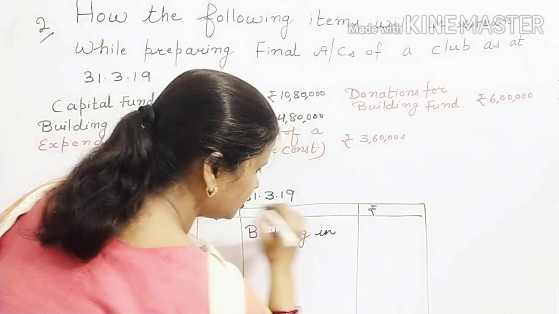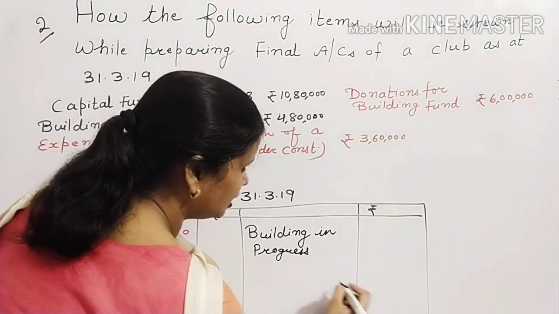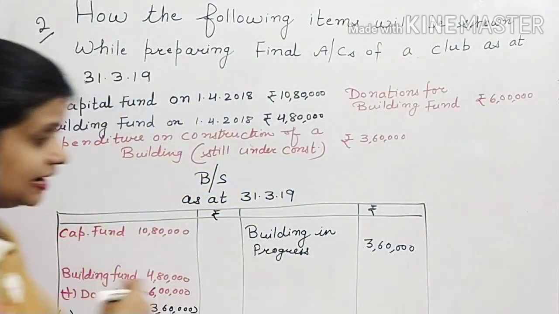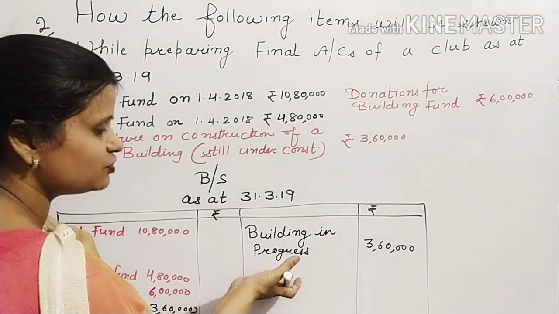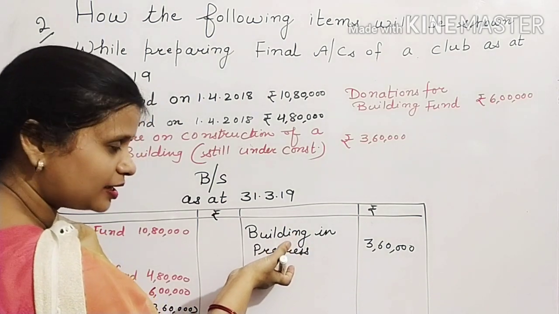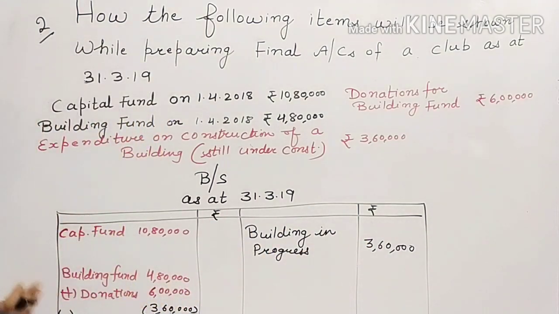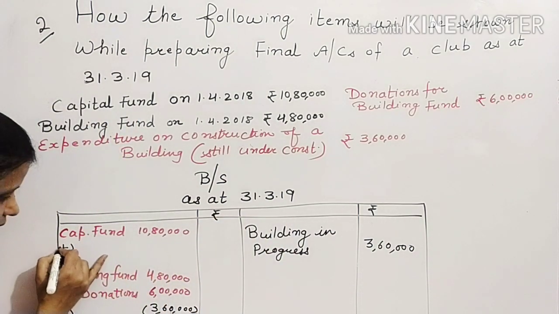But if you have spent this amount, that has resulted in construction of a capital asset, fixed asset, building. As it is under progress, so you will write down here building in progress. How much amount you have spent? 3,60,000. But that amount which you have spent, that has given you a capital asset worth rupees 3,60,000. So the value of the business has increased by 3,60,000. This will be added in capital fund.